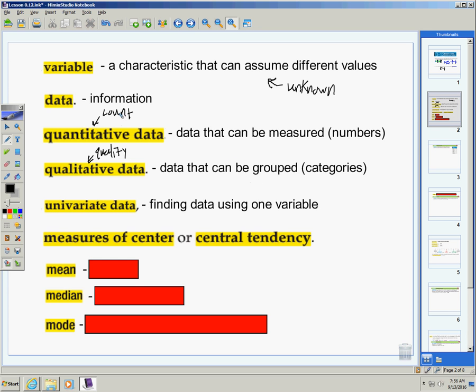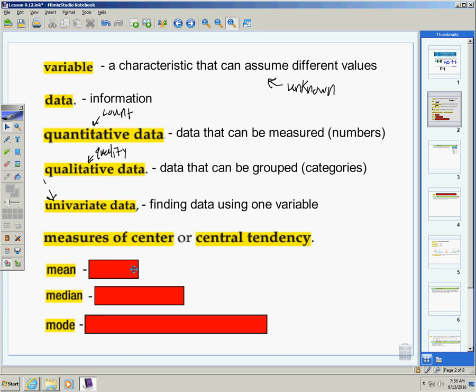Univariate data, finding data using one variable. Okay? Uni means one, variate variable, one variable. Measures of center or central tendency. Okay, these are things you already talked about. Mean, that's not just what your older siblings are, it means average.